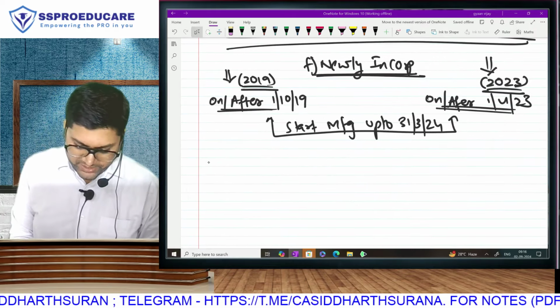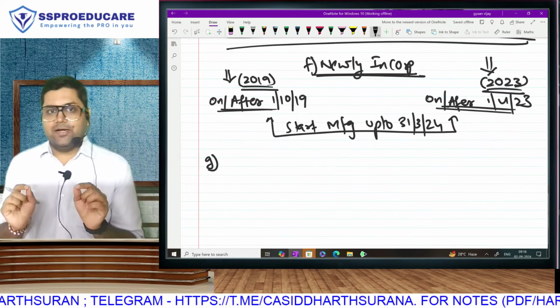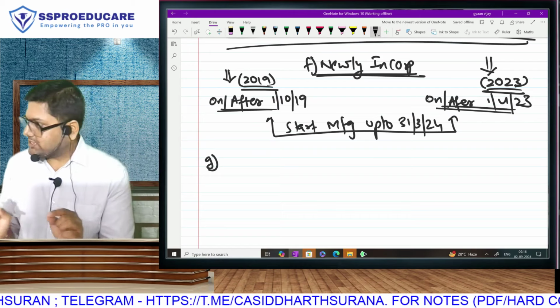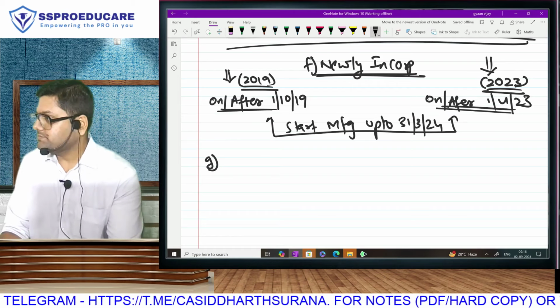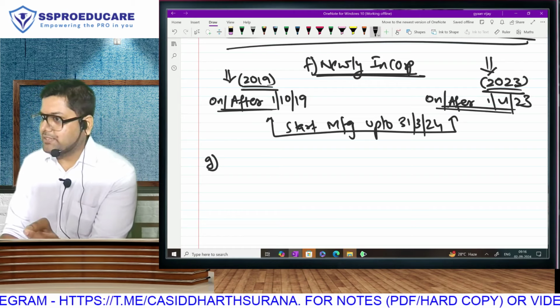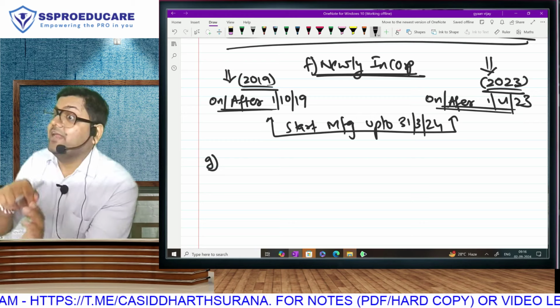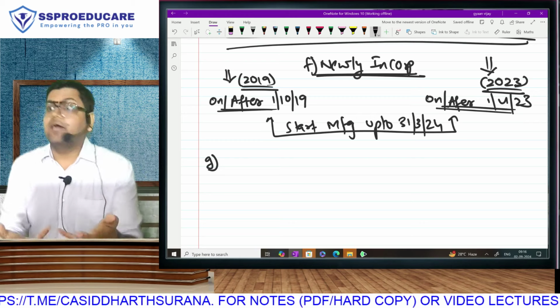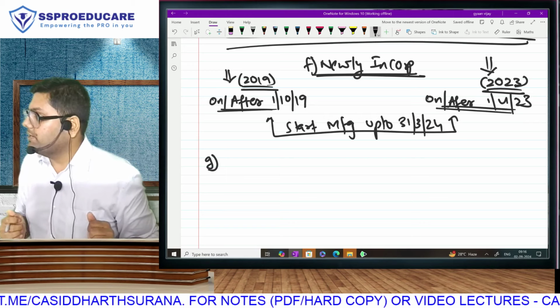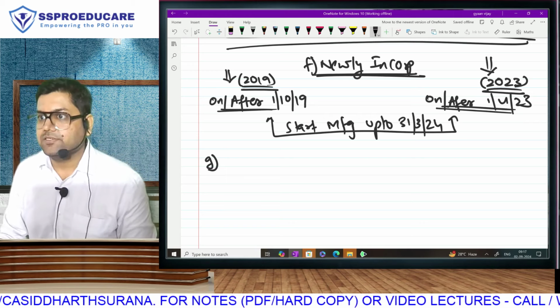Now this will help you to understand the next point. Now everybody has understood that these organizations, whether company or cooperative society, are just in a new way. They never existed in the past. They are created only because you saw this tax benefit. You suddenly see, arey, government is giving tax benefit to manufacturers. Chalo, let us start some manufacturing business.